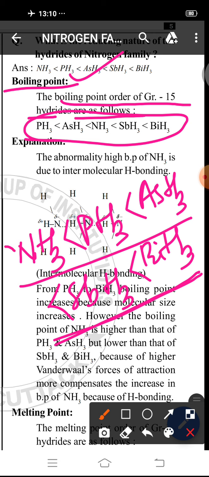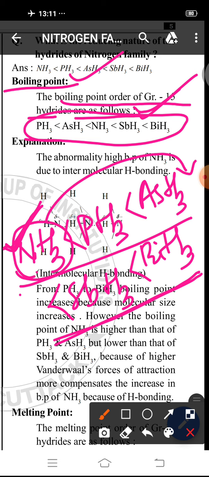Why does this boiling point order not happen? There is an exception of NH3 from that position to that position. Only NH3 has an exception, not the others. Why NH3? According to atomic size, NH3 should have a lower boiling point than all the hydrides.